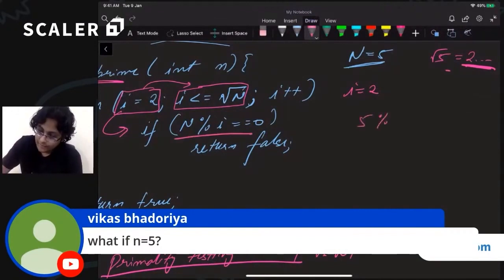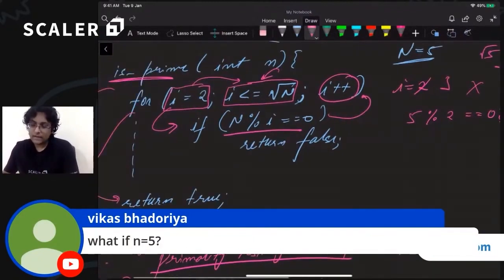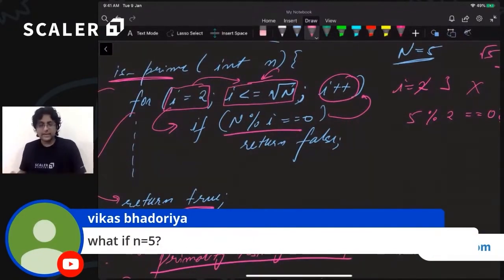Is 5 divisible by 2? No, it is not. So we will continue the loop. We will increment i. i will now become 3. Now once again we will check: is 3 less than or equal to square root of n? No, 3 is greater than square root of n. So we will exit this loop and we will return true. So we will say that yes, 5 is prime, which is correct.